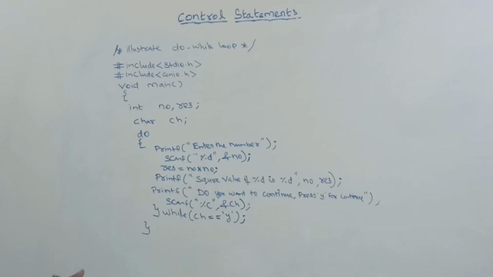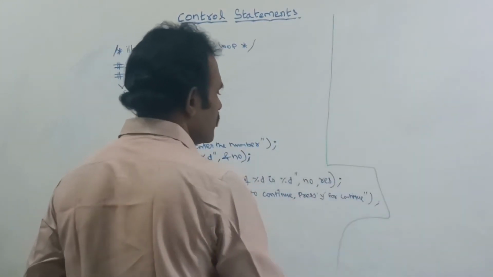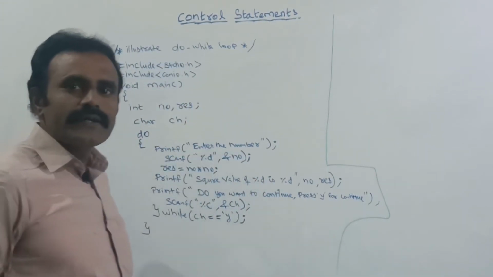So the output will be displayed like this. At the very first, it will ask to enter the number.